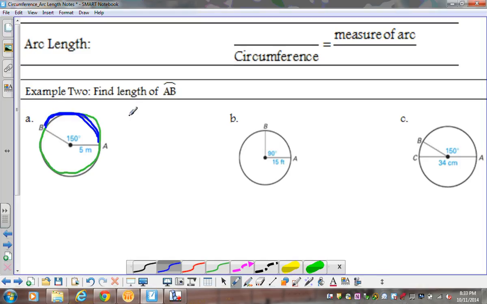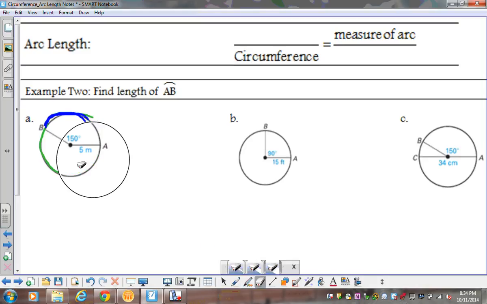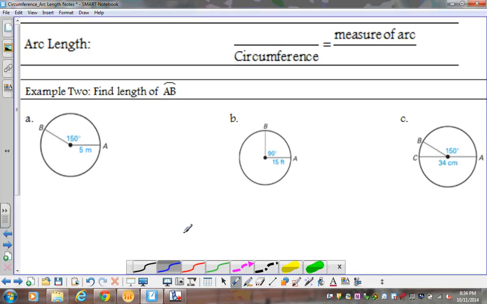Now, the other thing we need to make sure we have clear is that arc length is not a degree measure. If I were to actually take an arc and straighten it out and measure it with a ruler, that would be its arc length. The measure of the arc is the actual degree measure. So for this first example, the measure of arc AB is 150 degrees. The length of the arc would be if I were to take it, straighten it out, and measure it with the ruler. So arc length is not the same as the measure of the arc. Those are two different things. Measure of the arc again is degrees. Length of the arc is the actual length of it if you were to measure it with a ruler.